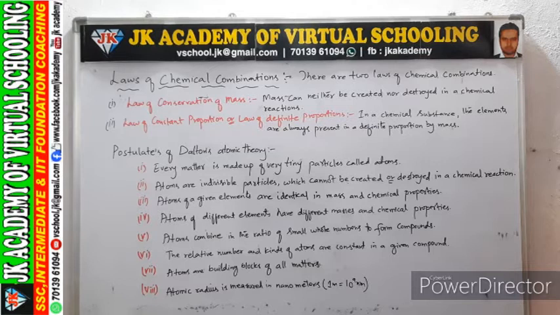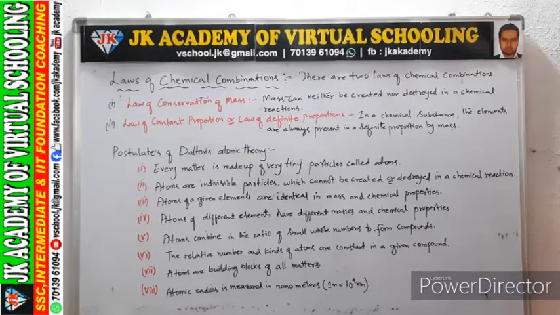Mass can neither be created nor destroyed in a chemical reaction. So whenever chemical reactions are taking place, there will be no harm to the mass. It cannot be created nor be destroyed. So next, the second law is law of constant proportion or law of definite proportions. In a chemical substance, the elements are always present in a definite proportion by mass.